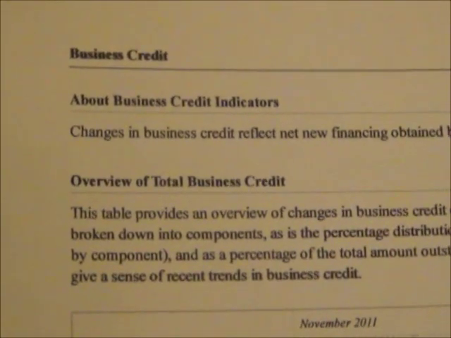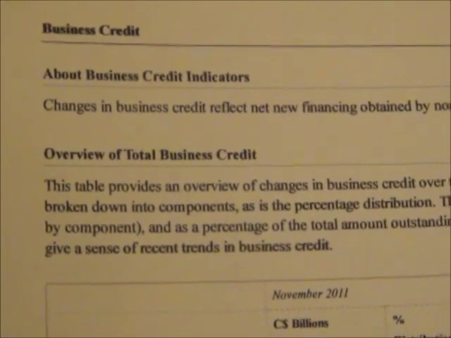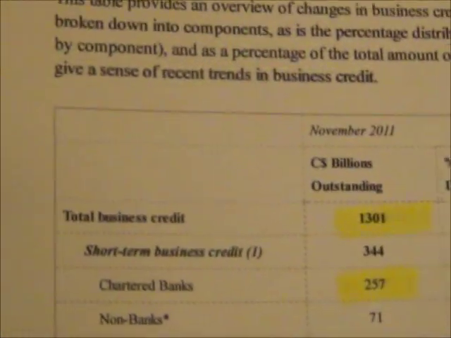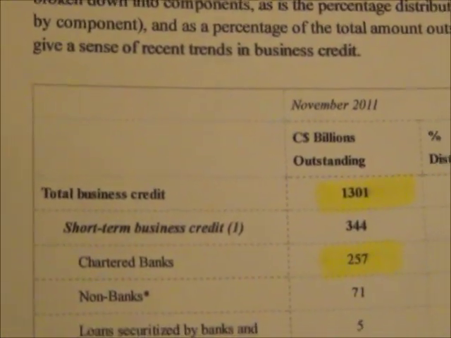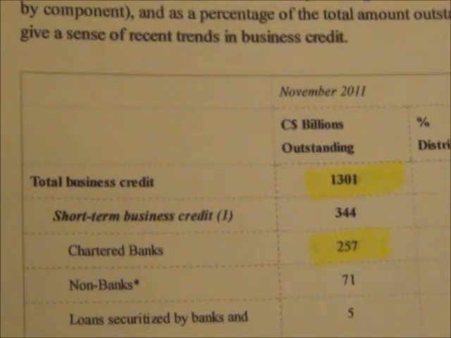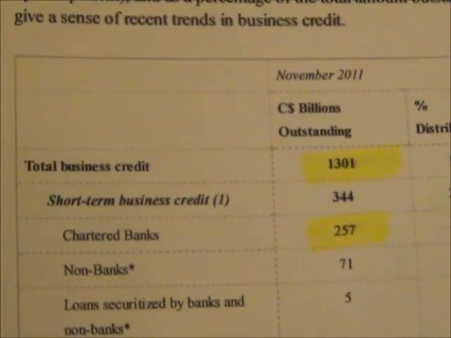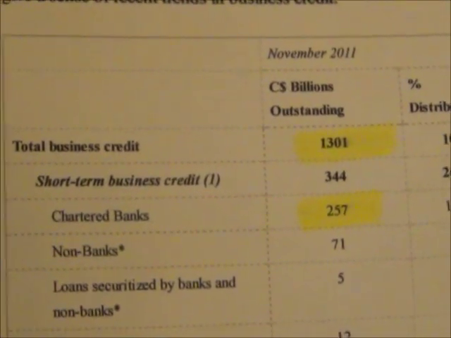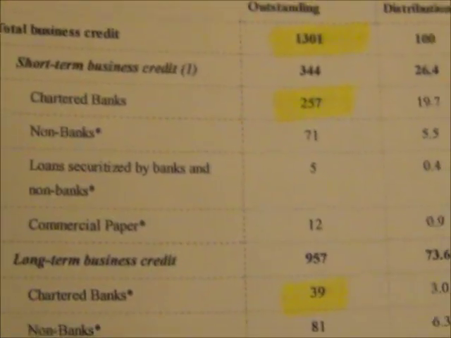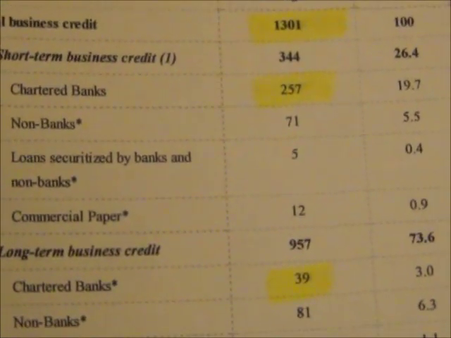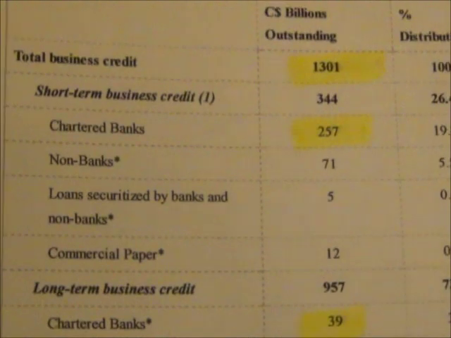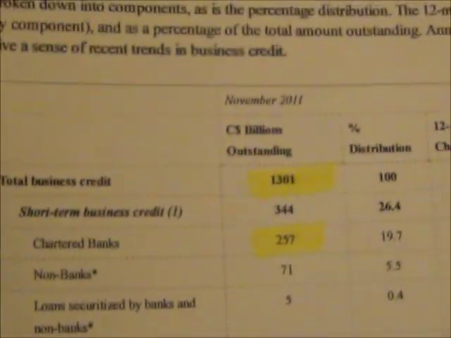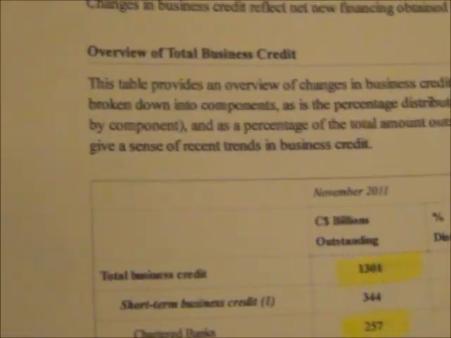This is the total overview of Canada's business credit, November 2011. Total business credit is 1,301 times a billion. Chartered banks have 257 of that. And again, long-term business credit, chartered banks have 39 times a billion of that. So this here is the credit that business has.